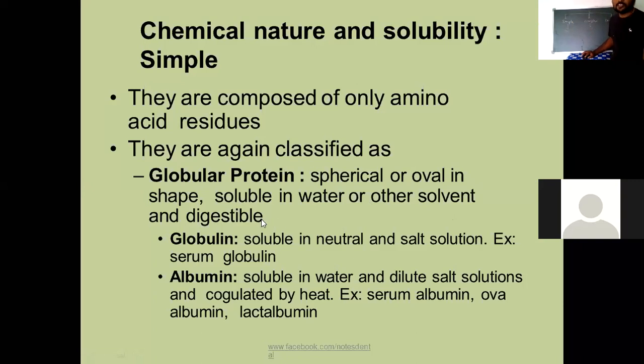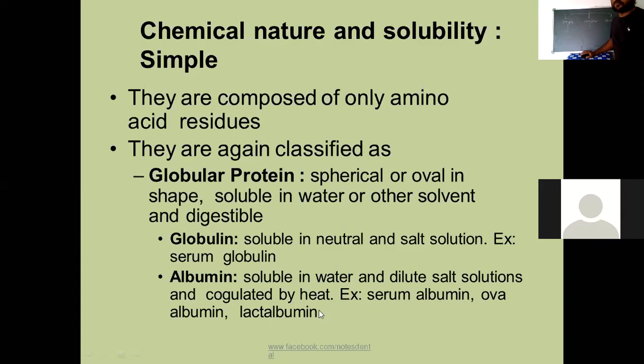For example, globulin is soluble in neutral and salt solutions; serum globulin is the best example. Albumin is soluble in water and dilute salt solutions and coagulated by heat, for example serum albumin, ovalbumin, or lactalbumin.